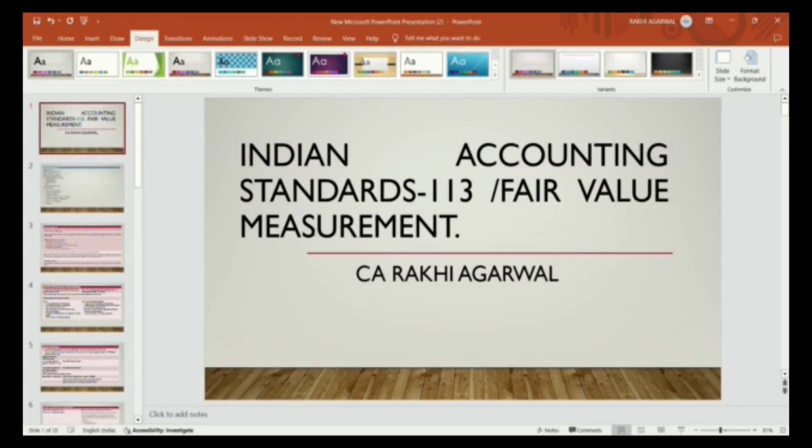This standard provides us guidance about the fair value measurements. In the previous standard, as per IGAAP, there is no such guidance available for measuring the fair value. This standard is the converged form of IFRS 13.